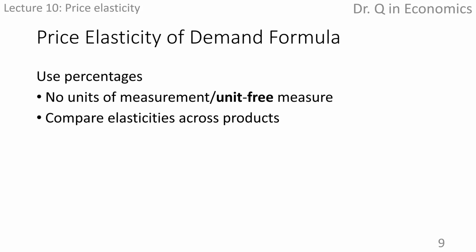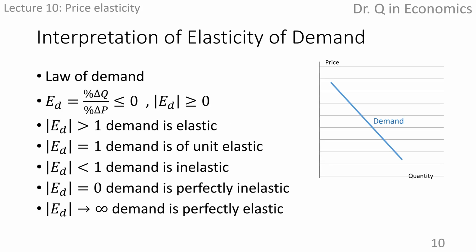The next question is that, alright, we know how to calculate the elasticity coefficient, but what do those numbers mean? How do we interpret the elasticity coefficient? Here's how we categorize the elasticity. Because of law of demand, we know that price and quantity move in opposite directions, which means price increases, quantity demanded decreases, while price goes down, quantity demanded goes up.